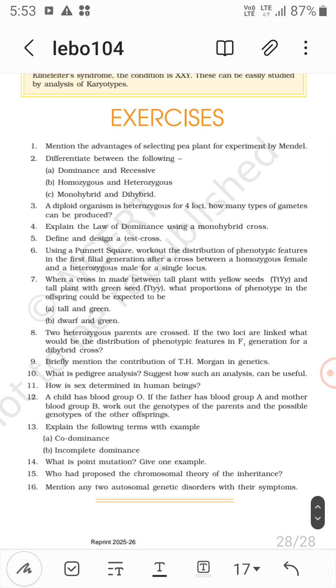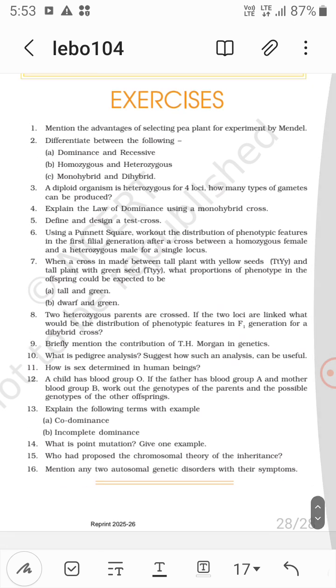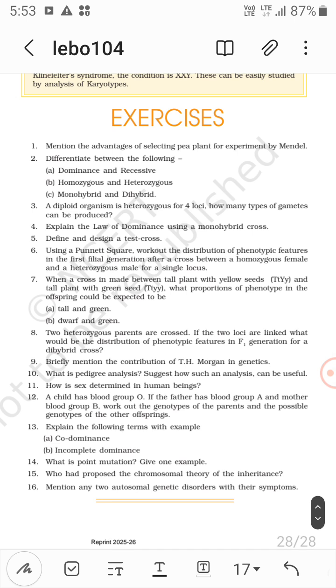Mention any two autosomal genetic disorders with their symptoms.